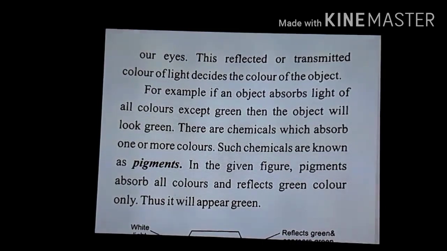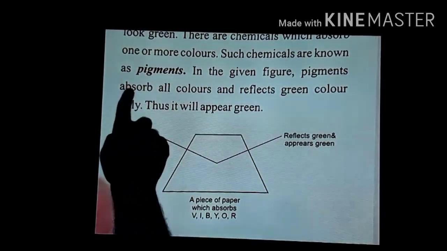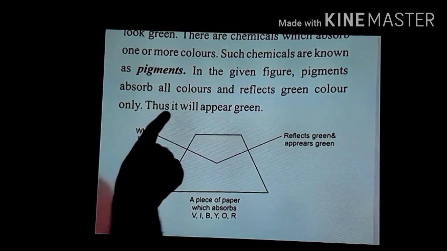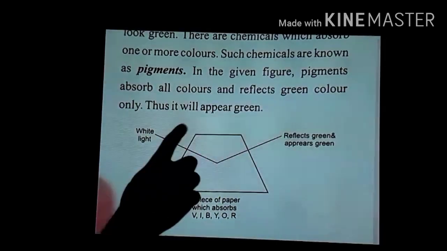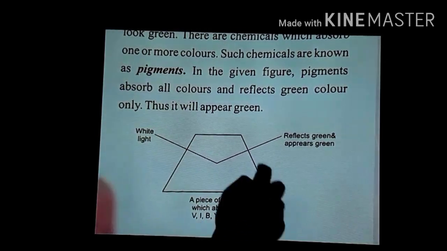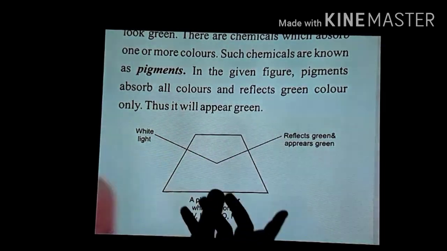In the given figure you can see that pigments absorb all colors and reflect green color only, thus it appears green. With the help of this you can also understand the same example. Now suppose a piece of paper appears to be green. Why?